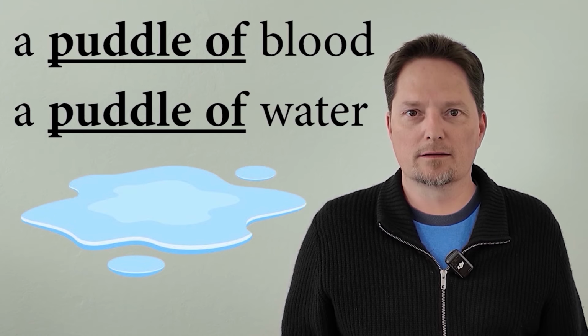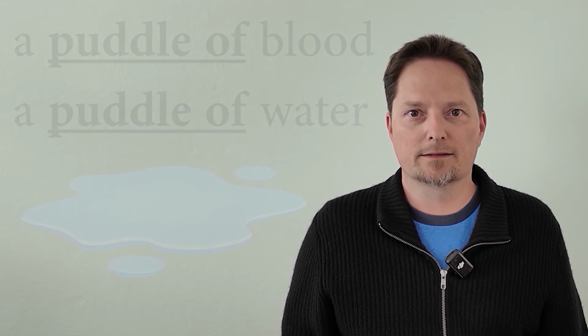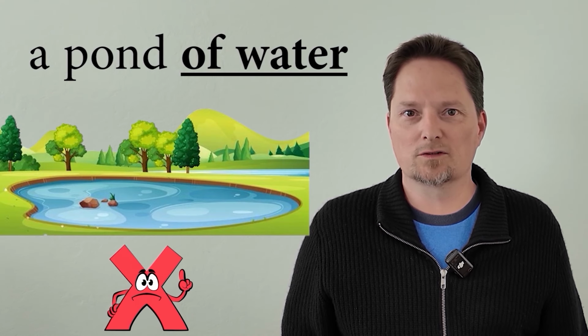What about puddle? Okay, you can say a puddle of water because maybe it's not water. Maybe it's a puddle of blood or something else. Okay, that's possible, but not a pond. A pond is always water. So don't say it's a pond of water. That sounds crazy. It's a pond.